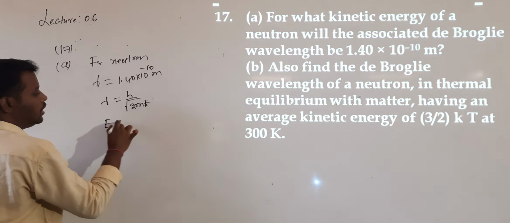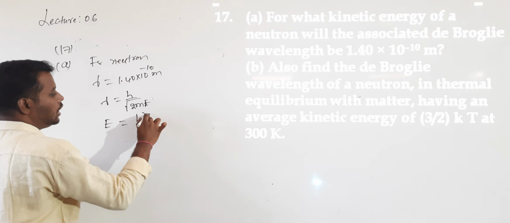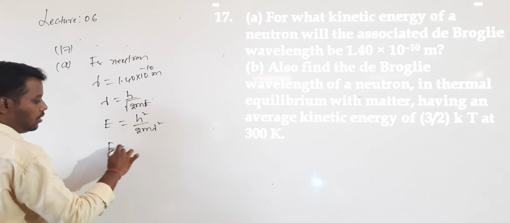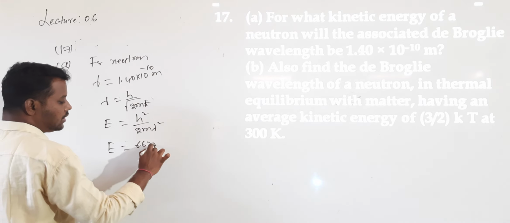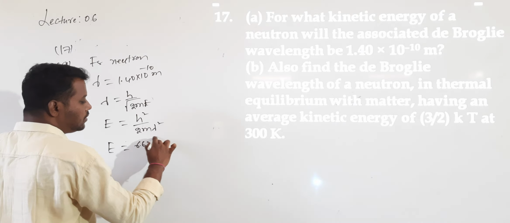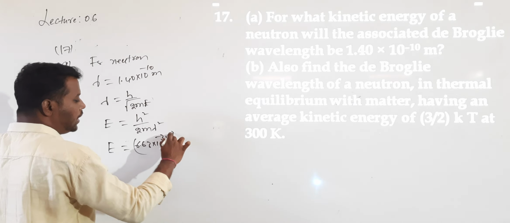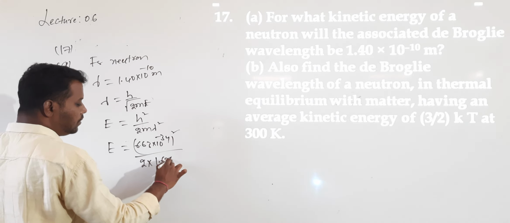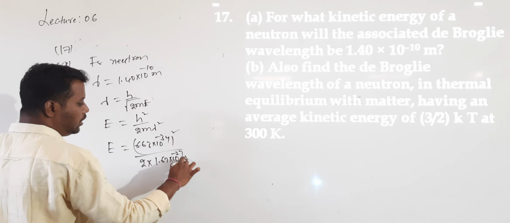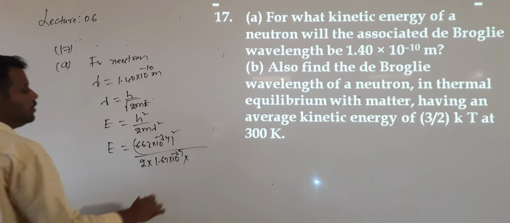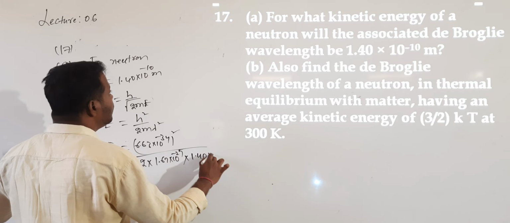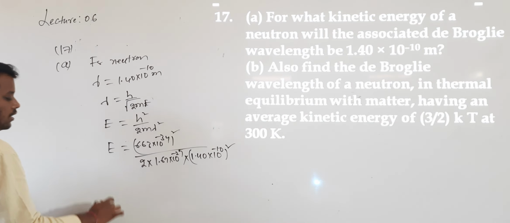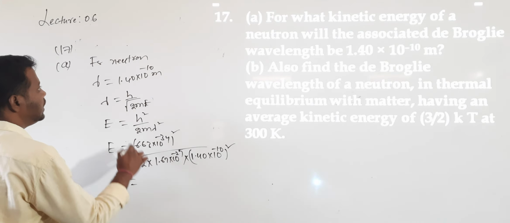From this, E = h² divided by 2mλ². So E = (6.63 × 10^-34)² divided by 2 × mass of the neutron 1.67 × 10^-27 × λ², where lambda is (1.40 × 10^-10)². If you simplify this, you will get the energy of the neutron.